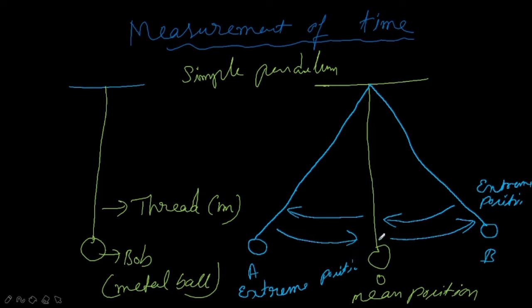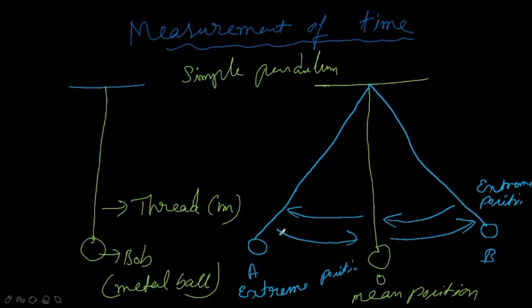Clear? I will repeat again. When the bob, starting from its mean position O, moves to A, then to B, and back to O, the pendulum is said to complete one oscillation, right? And also we can define it with one more definition: a pendulum completes one oscillation when its bob moves from one extreme position A to the other extreme position B and comes back to A. So this is also called an oscillation.